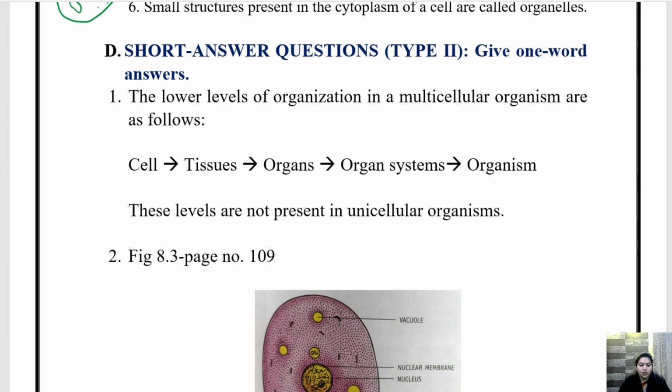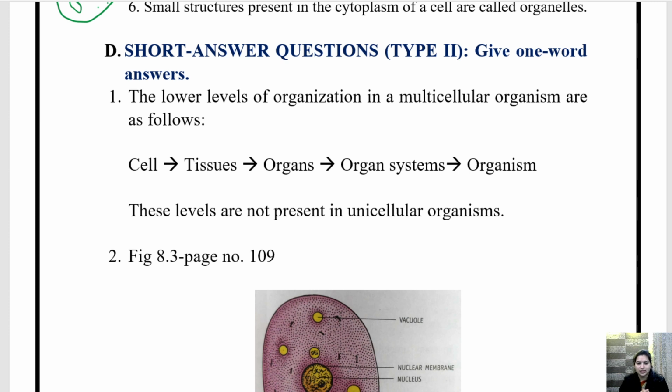Question is, what are the lower levels of organization in a multicellular organism? Are these levels also present in unicellular organism? So the question is saying that how these multicellular organisms are arranged, how they are organized. तो जैसे मल्टीसेलुलर ऑर्गेनाइज्ड है, क्या वैसे ही यूनिसेलुलर भी ऑर्गेनाइज्ड है? सो दिस इज द क्वेश्चन.